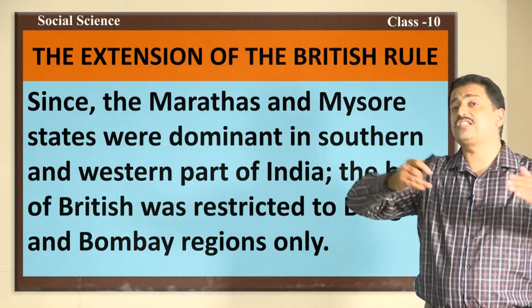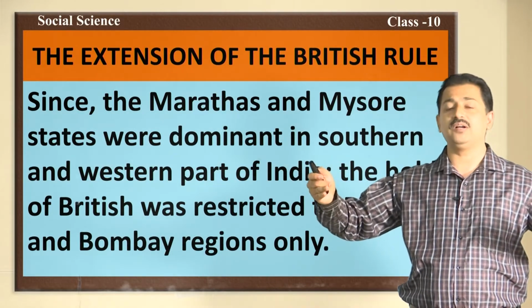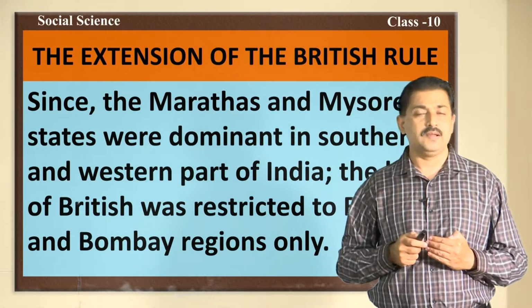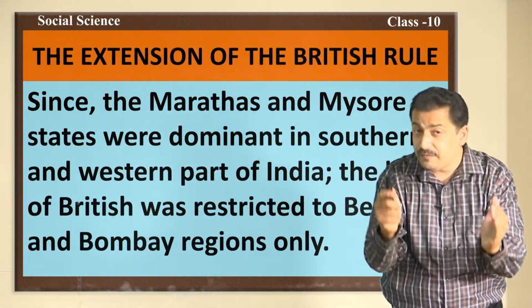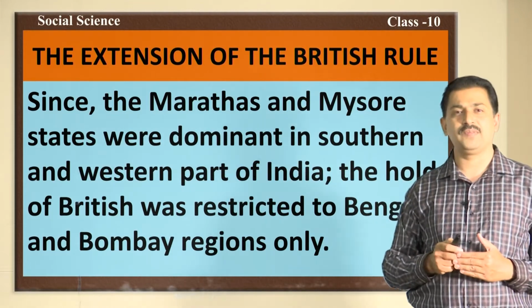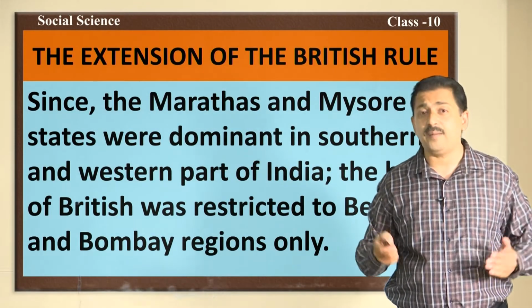The British wanted to expand their trading network even in South India. They wanted to expand their influence even in South India, but it was difficult in the initial days. It was not so easy for them. Why?